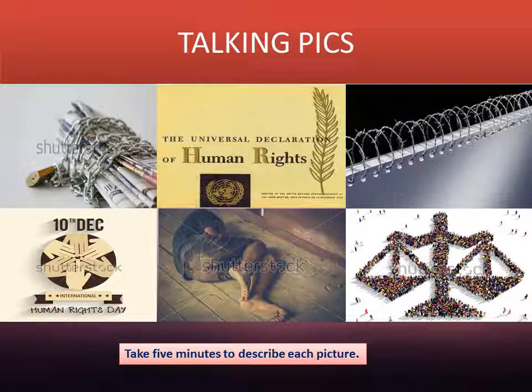Pic 4, it's the Human Rights Day. Pic 5, a person lying there with no bed, no cover, no pillow. The last pic, it's an instrument for weighing, as you know. So take 5 minutes to describe each picture.